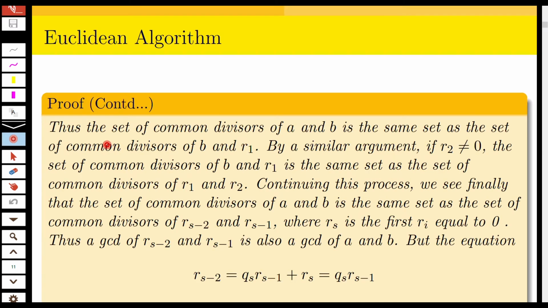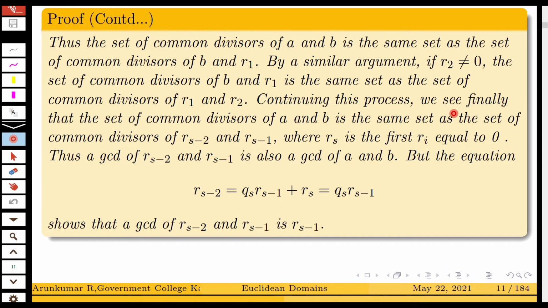The set of common divisors of A and B is the same as the set of common divisors of B and R1. By similar argument, if R2 is not equal to 0, the set of common divisors of B and R1 is the same as the set of common divisors of R1 and R2. Continuing this process, we see finally that the set of common divisors of A and B is the same as the set of common divisors of Rs minus 2 and Rs minus 1, where Rs is the first Ri equal to 0. Thus, the GCD of Rs minus 2 and Rs minus 1 is also the GCD of A and B.